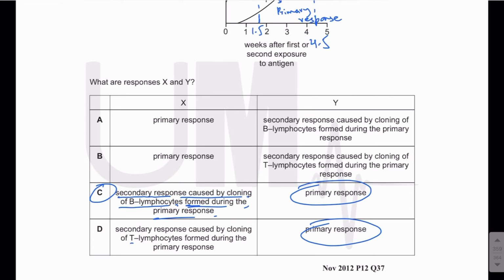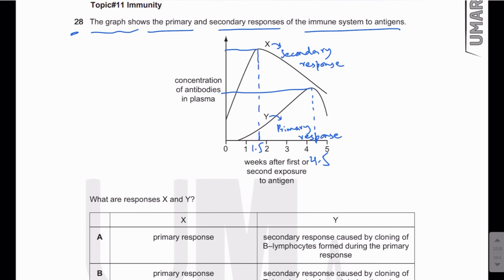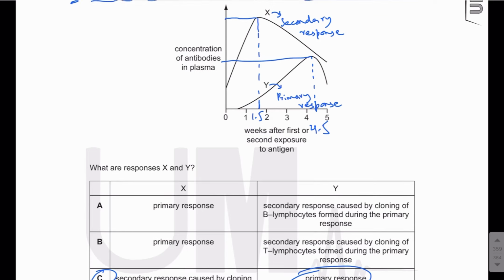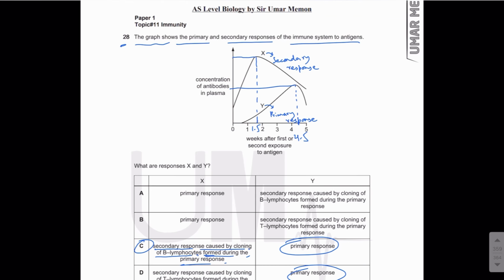D is wrong because they are mentioning T lymphocytes. In reality, T lymphocytes are also active in secondary response in such a way that there are also memory T lymphocytes, but we won't mention memory T lymphocytes over here because they are talking about concentration of antibodies, right? And antibodies are secreted by B lymphocytes. So we are done with question number 28.